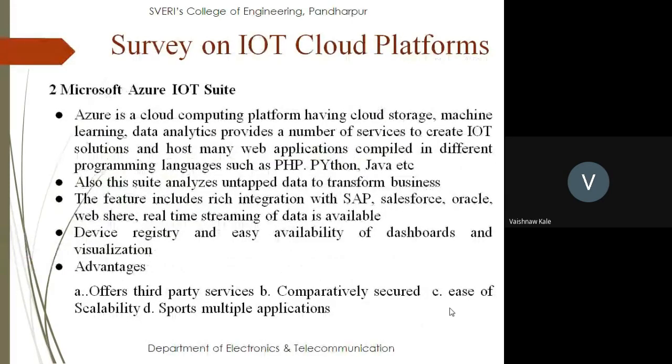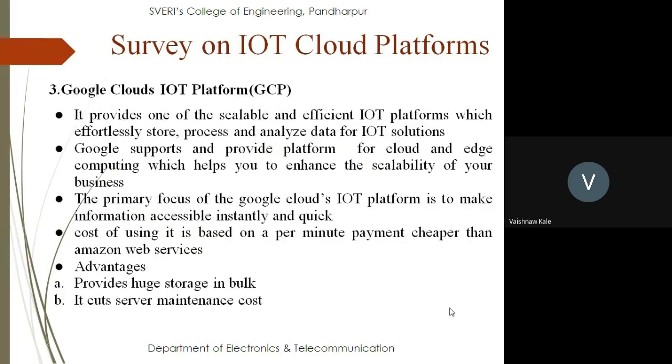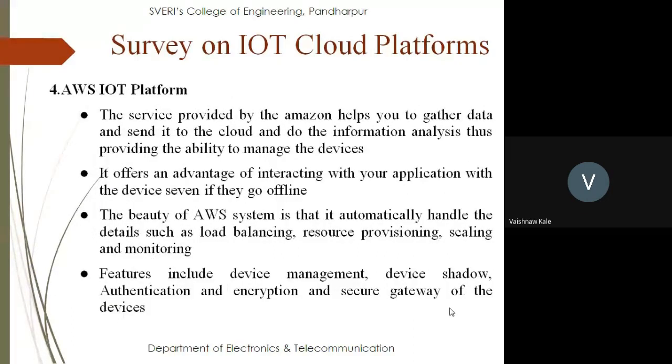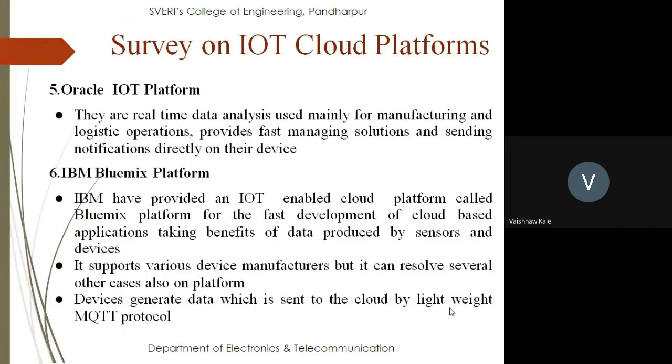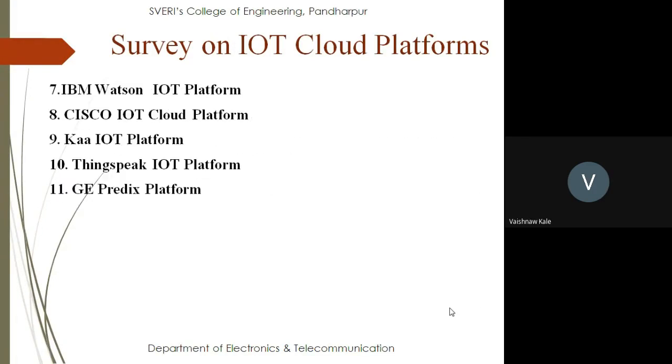ThingWorx, then Microsoft Azure IoT Suite, then Google Cloud IoT platform, then AWS IoT platform, Oracle IoT platform, IBM Bluemix platform, seventh IBM Watson IoT cloud platform, Cisco IoT cloud platform, Ka IoT platform, ThingSpeak IoT platform, and GE Predix platform. So these are some of the surveys that have been carried out on IoT cloud platforms.